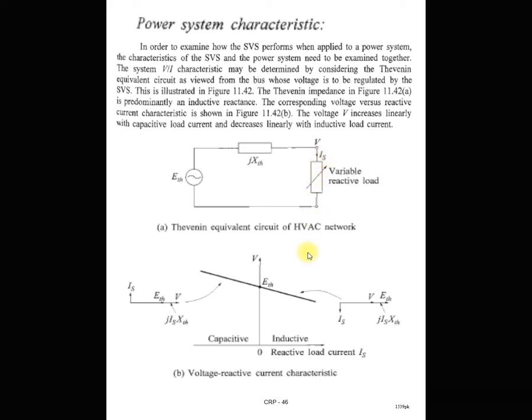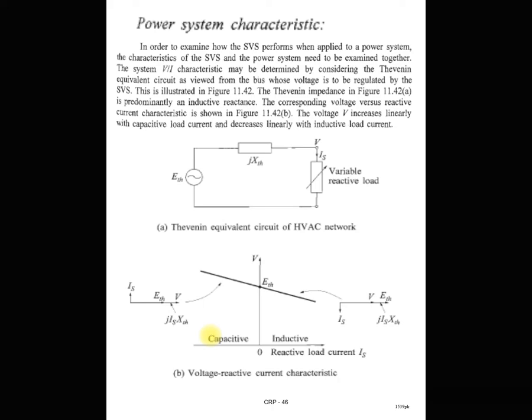Now if you see the VI characteristic, or the V versus reactive current characteristic, of this power system, you can see V on the y-axis and I on the x-axis. In the first quadrant there is an inductive current, and in the second quadrant, a capacitive current.